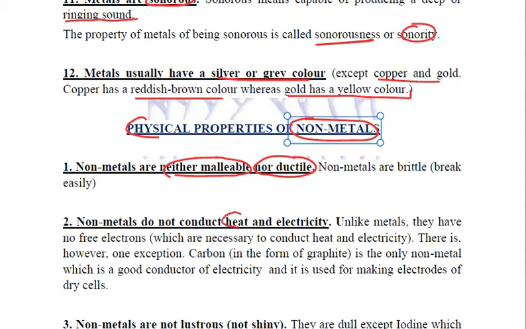Non-metals do not conduct heat, do not conduct electricity, but there is an exception. Carbon in the form of graphite is an exception. It is the only non-metal which is a good conductor of electricity, and it is such a good conductor that it is used for making electrodes of our dry cells.